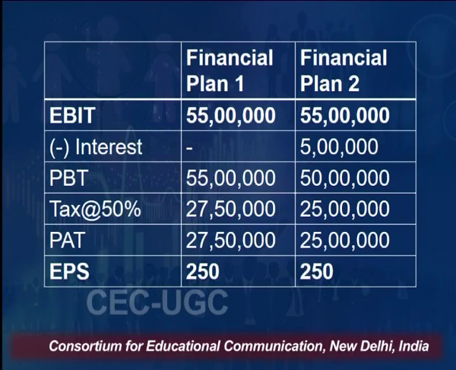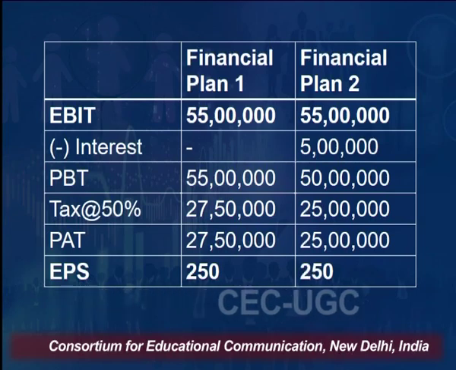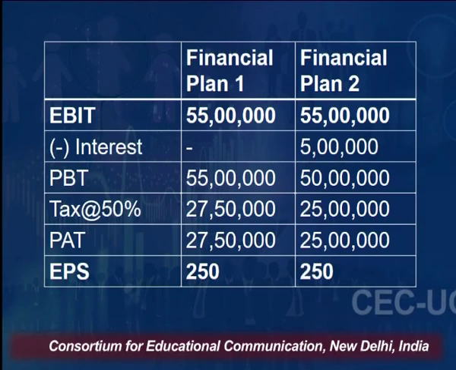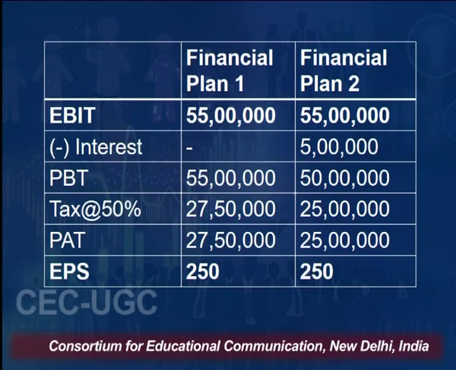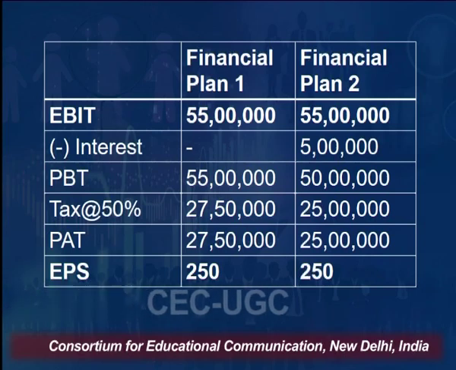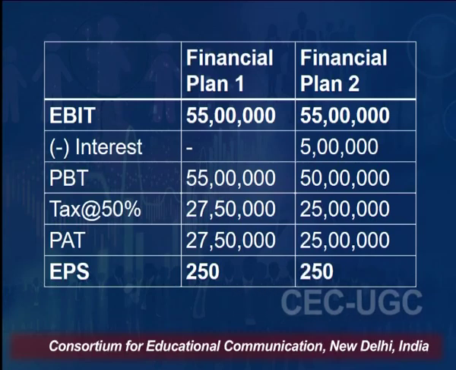So, this is the situation we call the point of indifference level, where we are not able to decide which plan to consider, because both the plans are giving the same results. Okay. So, this is all about EPS and EBIT analysis.